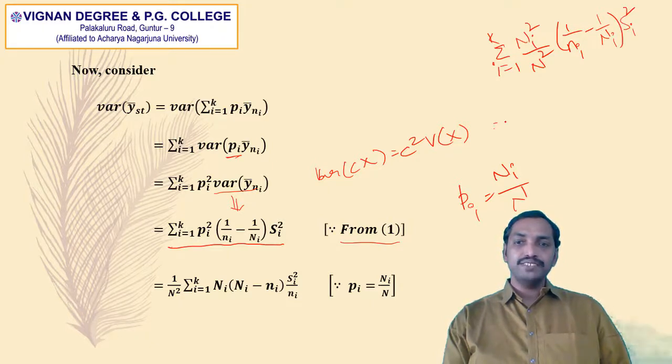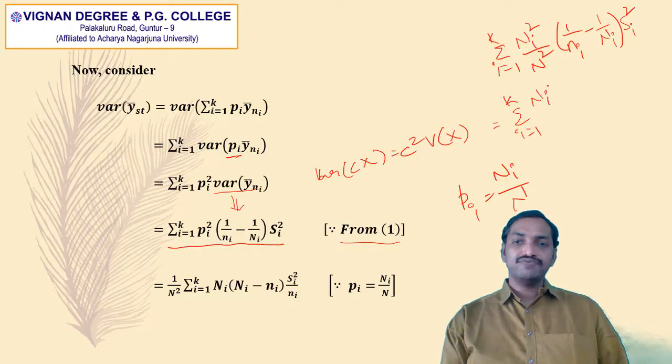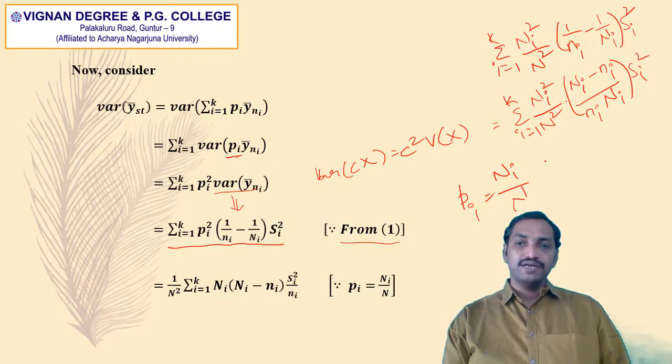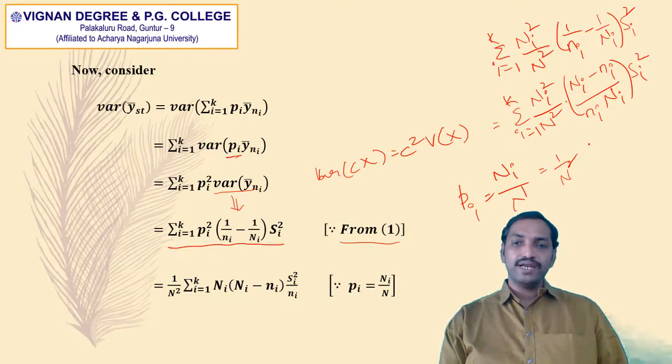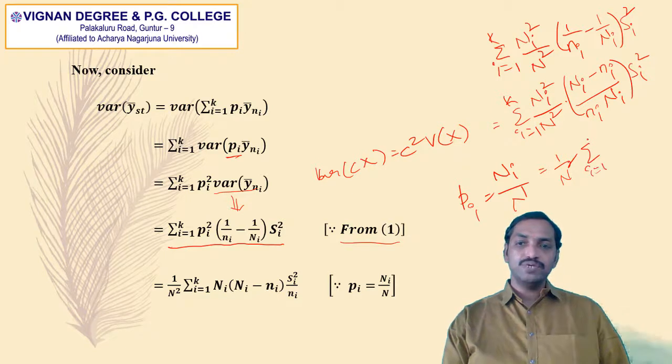That implies the summation i equal to 1 to k of capital Ni square divided by capital N square into, when we take the LCM for these two, capital Ni minus small ni divided by small ni into capital Ni, into Si square. That is equal to 1 by capital N square, because there is no ith term in this capital N square, into the summation i equal to 1 to k.